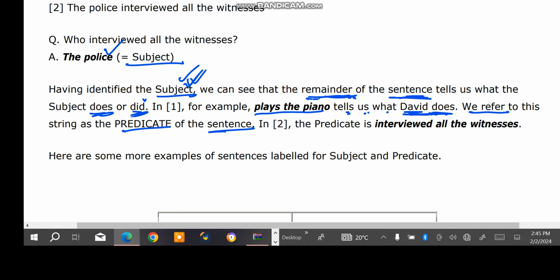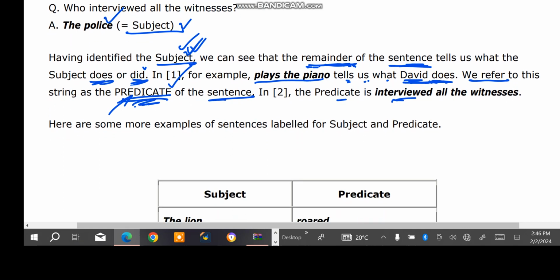So in other words, when an action is being performed by what we call the subject, what remains after we identify the subject is called the predicate. In simpler terms, we are saying the predicate is the action performed by the subject. So in example two, the predicate is interviewed all the witnesses. The police is the subject. What the police did is the predicate, which is interviewed all the witnesses.